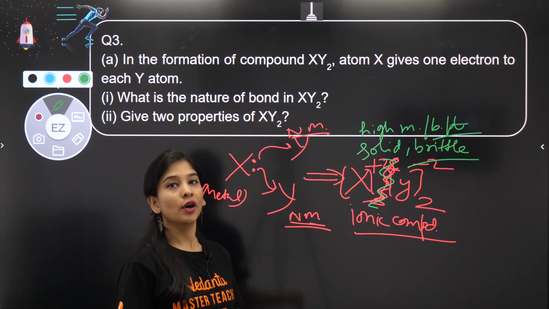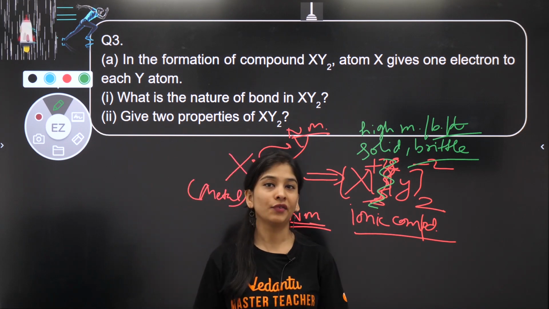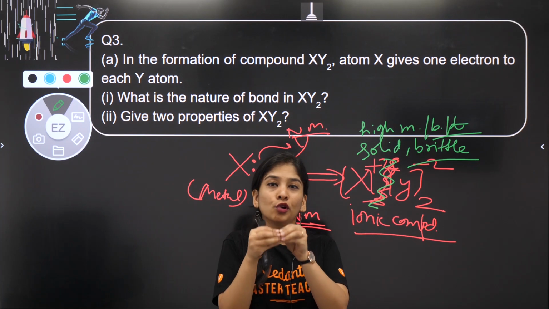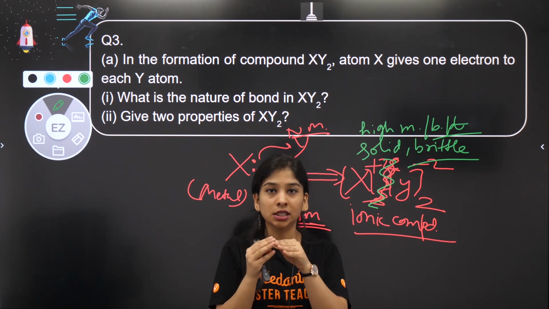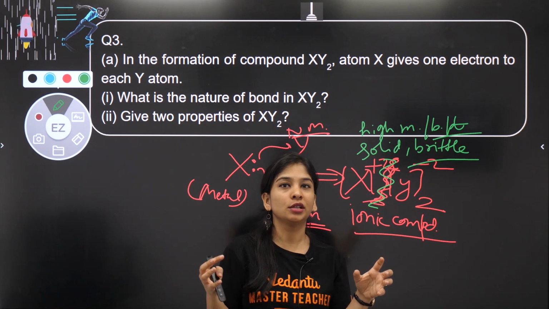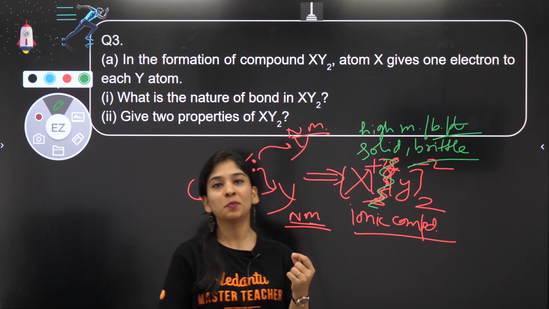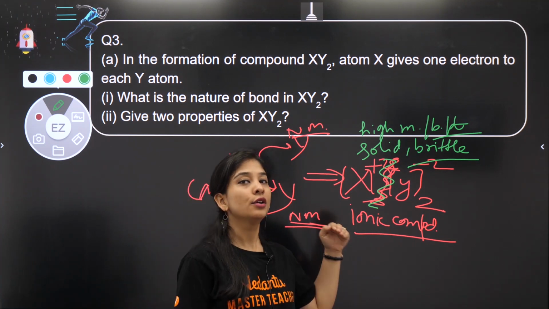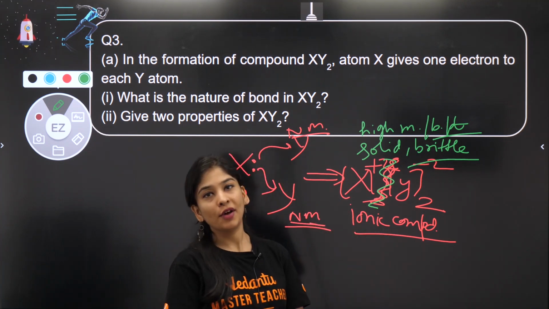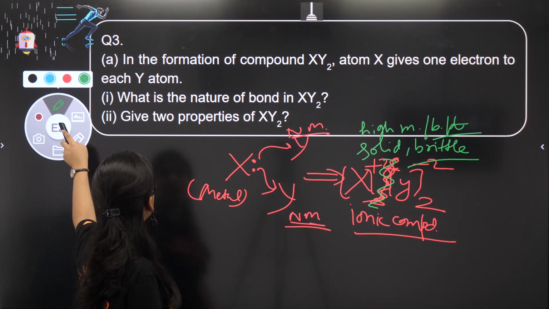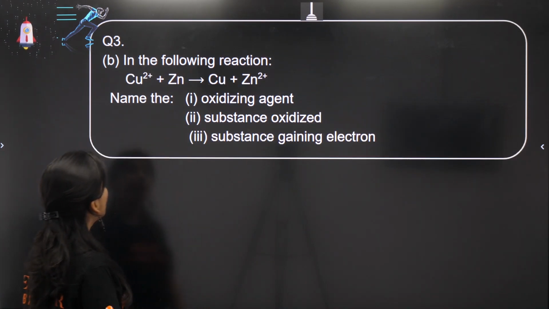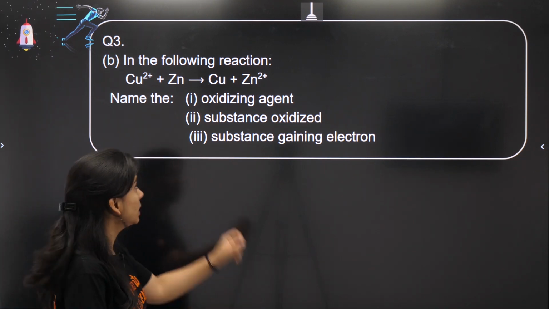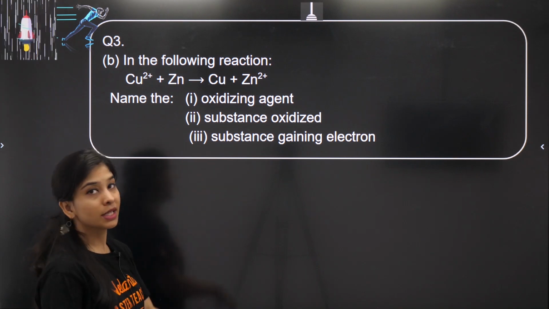And in molten state or in aqueous solution, they are very good conductors of electricity because they are going to dissociate into ions. In molten state, we are overcoming some of the force of attraction by heating it. In aqueous solution, they can completely dissociate into ions and start moving towards the respective cathode and anode and start conducting electricity. These are a few properties of ionic compounds, right? Very well, makes sense.